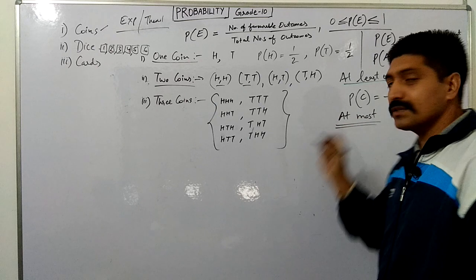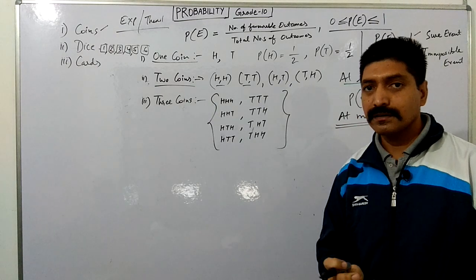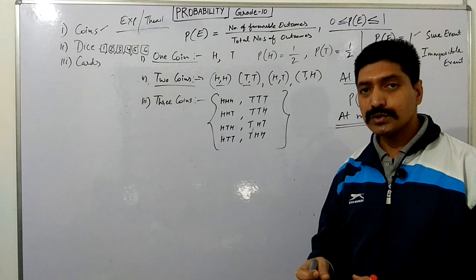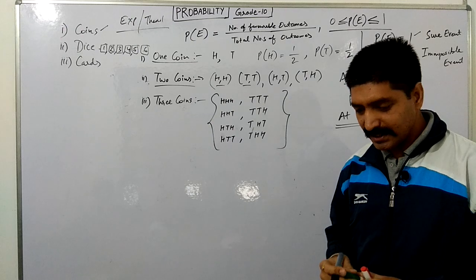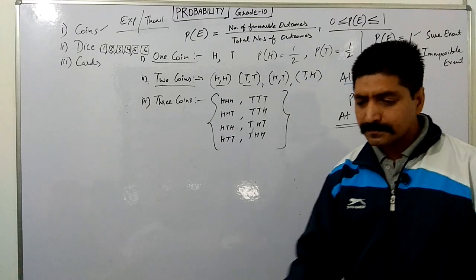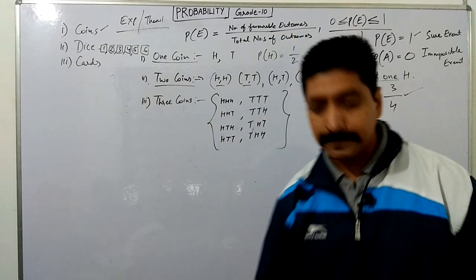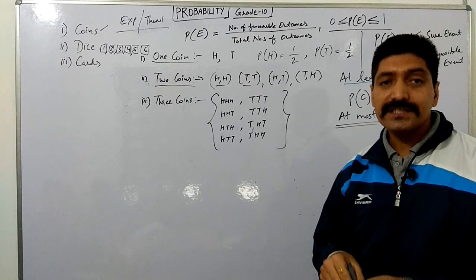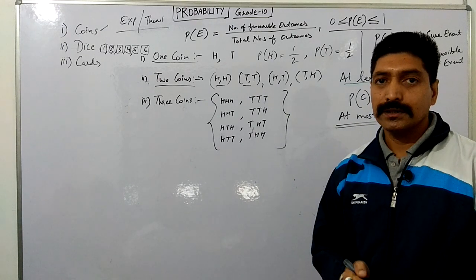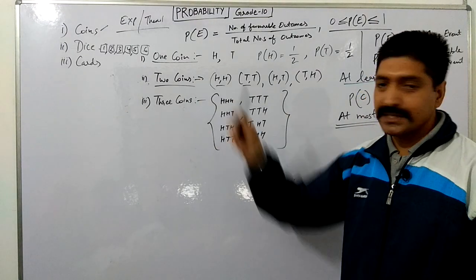When "at most" is used, this condition is there. When "at most" is used, the condition is there. So here, what I want to convey is that terminology is very, very important, right? So next, we come to dice.